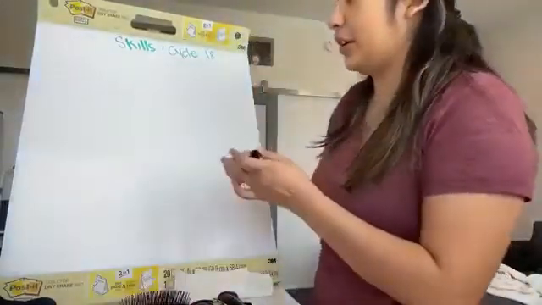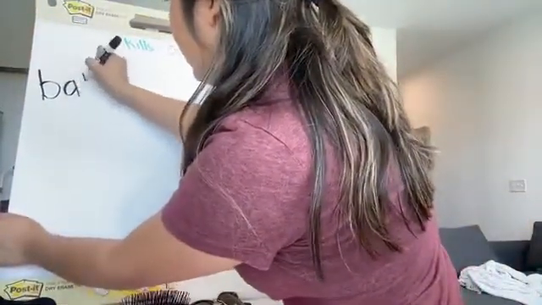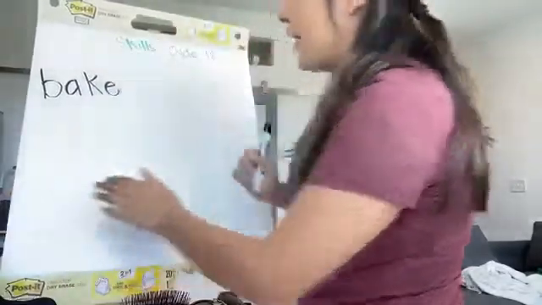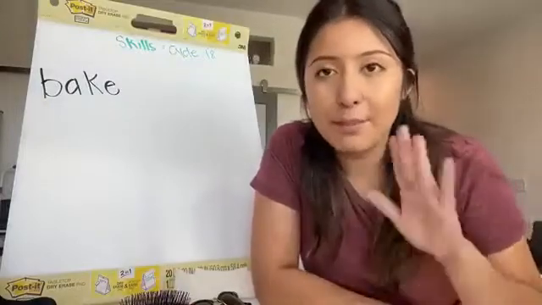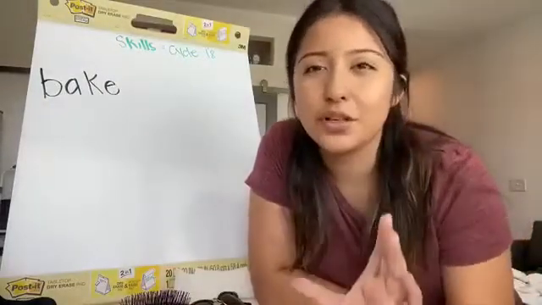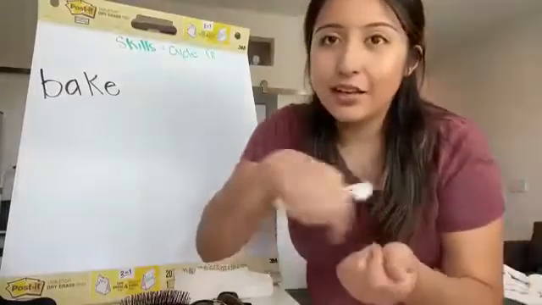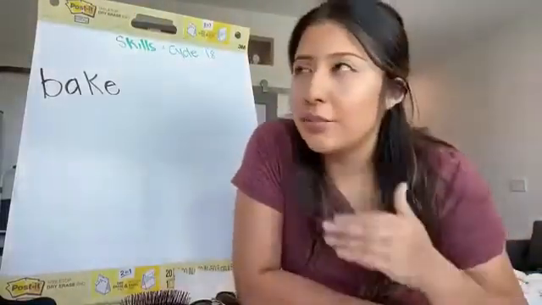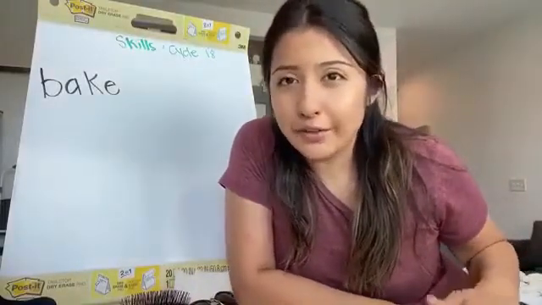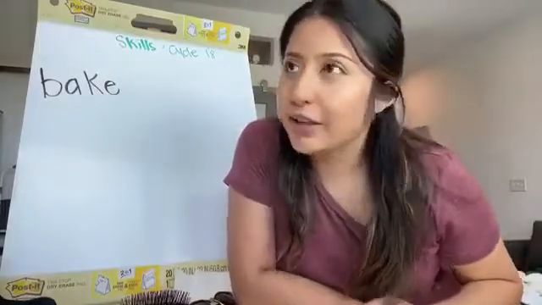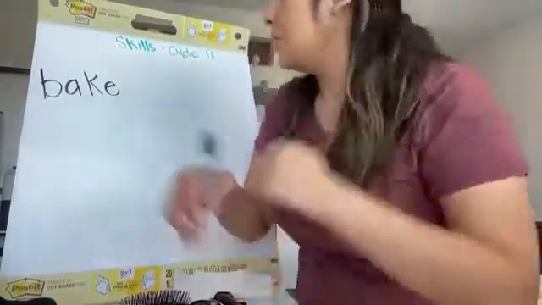I have the word bake. Bake is my base word with no changes. Base word means that's the first word, just the initial word without the suffix. So, bake is cocer, like you're baking bread, like a baker. Bake is to bake an item like a cake, like a cupcake, something that you're going to put in the oven. So my base word is bake.